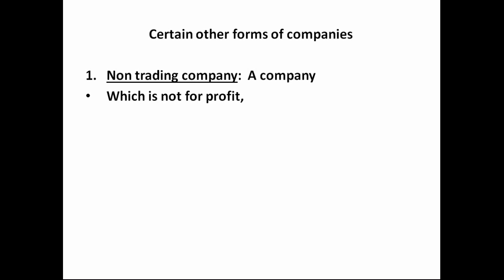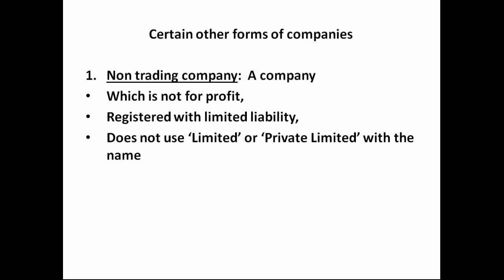Now, there are certain other forms of the company which we have to see, which don't come under the earlier classification. Let's see one by one. The first one is a non-trading company. A non-trading company is a company which is not for profit. So it is incorporated not for profit. It is registered with limited liability, as in the other case. It has a limited liability, and normally it does not use the word limited or private limited with its name.